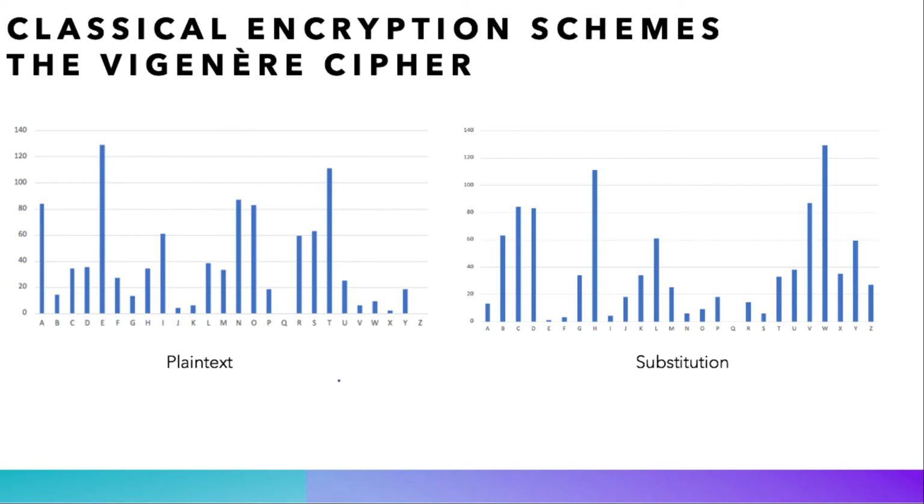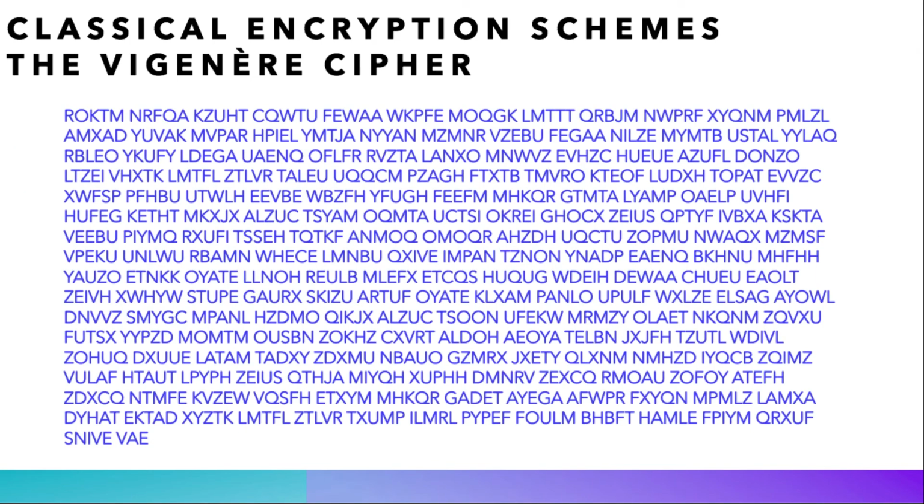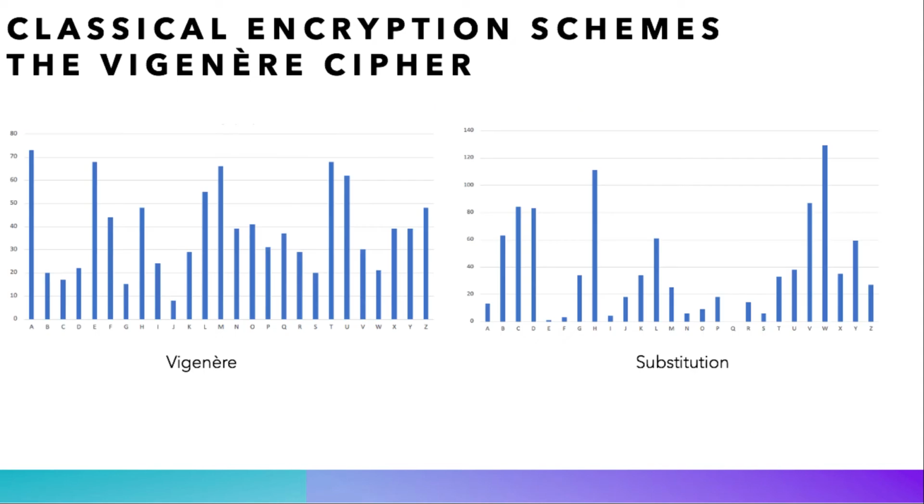What we obviously see here is that frequencies in the plain text and frequencies in the substitution text are the same, but for different letters. However, if one applies the Vigenere encryption to our plain text, one gets the following encryption, and this graph to the left, which is the Vigenere distribution of letters.